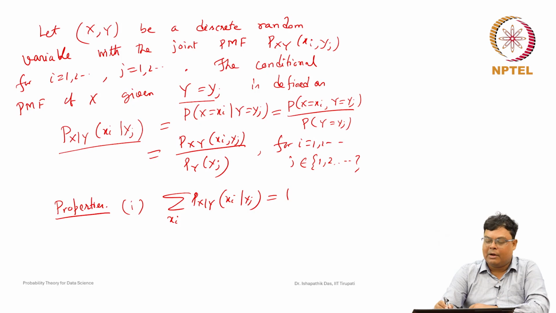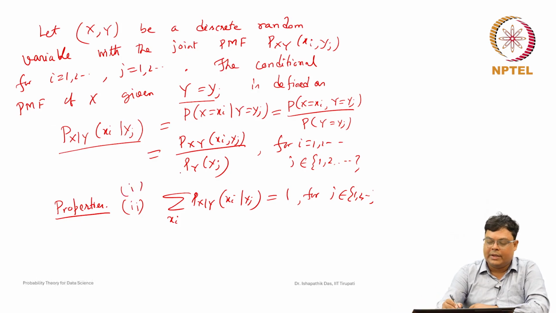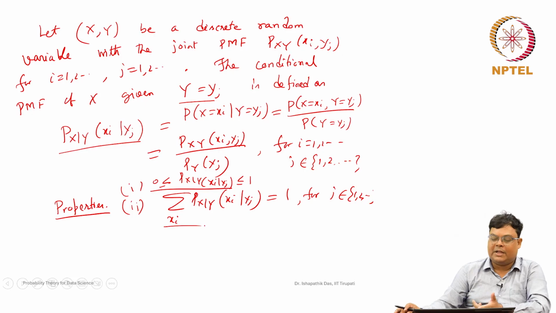This is for particular values of yj belonging to the range of Y, with j belonging to 1 to some value. If it is finite it is 1, 2, up to n, otherwise it may be infinite also. Now for a particular value of j, this sum will be equal to 1, and this is a probability mass function. This is the second property, and the first property is that this is a probability, so P(xi given yj) will always be less than or equal to 1 and greater than or equal to 0.